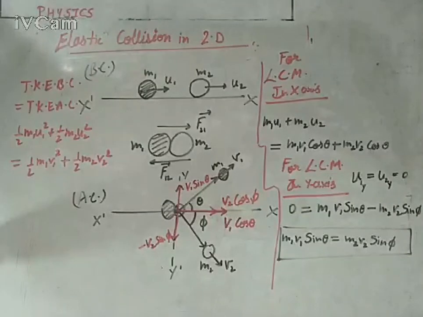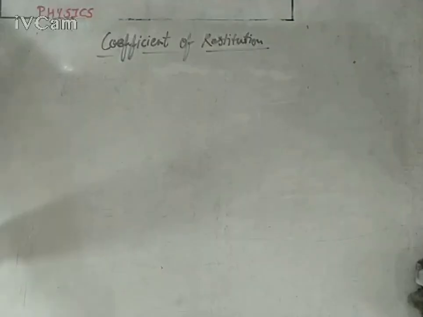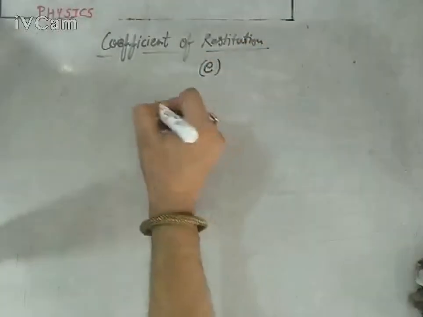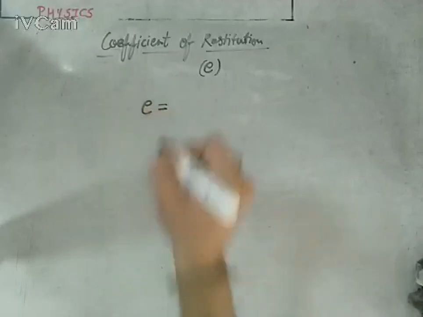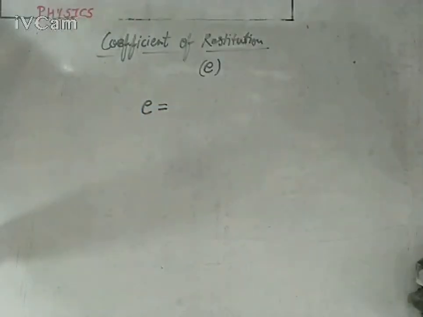Now, the coefficient of restitution is a simple number represented by small e, which represents how much a body will change its relative motion during a collision.